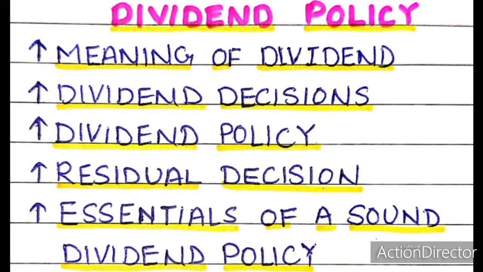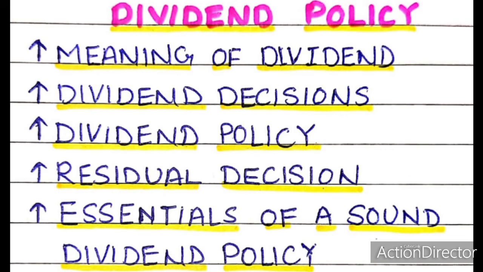Now let's understand essentials of a sound dividend policy. Sound dividend policy is a long-term policy that aims in maximization of shareholders' wealth. While determining such a policy, investment opportunities of the firm, its present economic status, and investors' preference should be given due weightage.